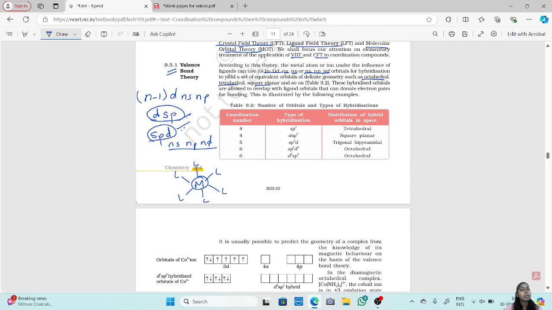Here they are explaining how the bond is formed. When the metal atom's orbitals are hybridized, they allow overlap with the ligands. During 11th standard we have learned about the overlapping of orbitals.